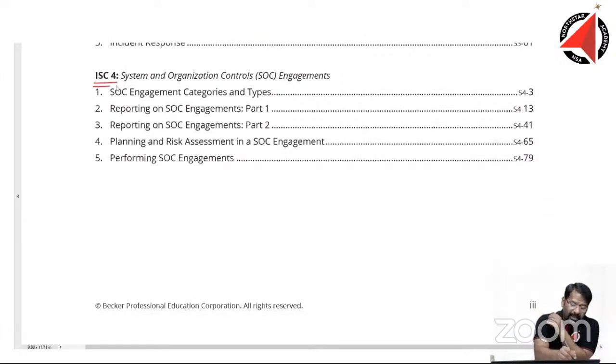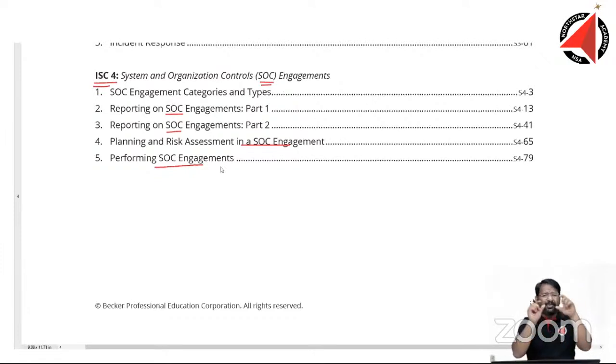Yes, topic 4 was there to a great extent in the old syllabus, right? We had, in fact, this covered more than in BEC. It was covered in audit. In the audit paper of the old syllabus, the SOC was very much covered. Reporting on SOC, SOC 1, SOC 2, all that was covered. So this is basically carved out not from the BEC paper, but from the auditing paper.